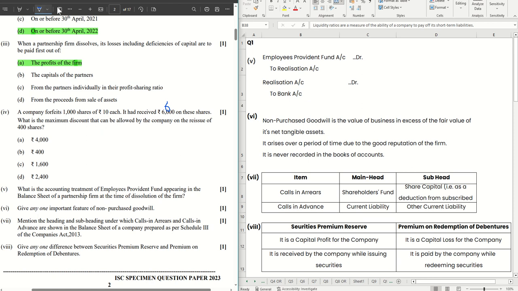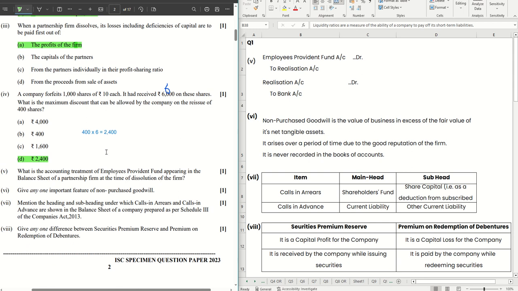So straight away the calculation should be 400 into 6, which is 2400. Okay, straight away. So in that case, my answer is 2400. Okay, straightforward. Keep your concepts clear so that you can do them in no time.